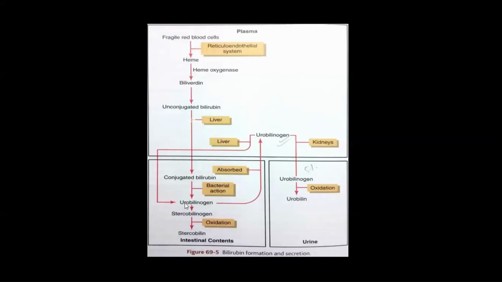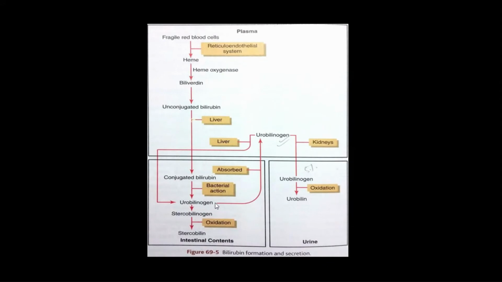Again, I am telling it. Some of the urobilinogen gets reabsorbed in the blood, and 5% of it is excreted by the kidney in the form of urine. And most of the urobilinogen is excreted by the liver again, and it will drain into the small intestine.